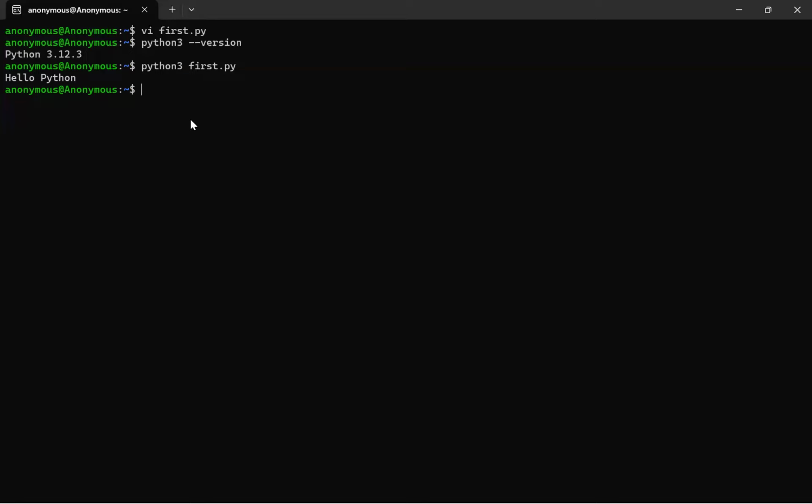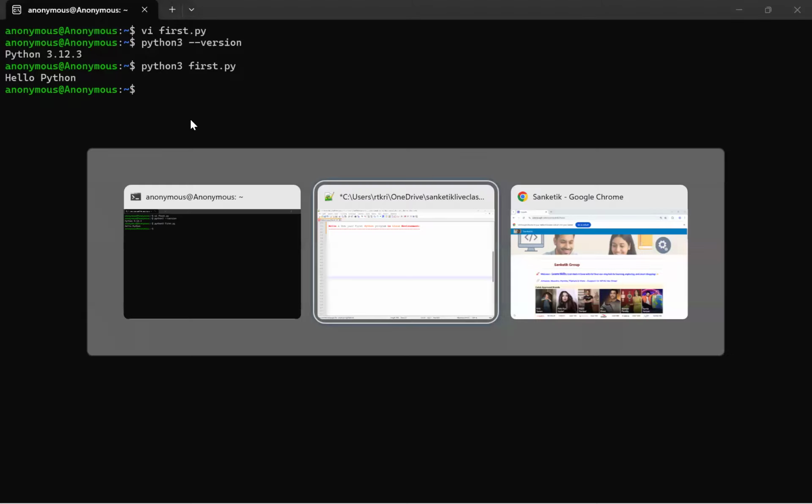So what happened here is Python handles the logic, and Linux handles the execution. We are executing in the Linux environment, and Python we are using for handling the logic and writing the script. So this is the first simple program which we have written in the Linux environment. Now let's go back to our running notes.